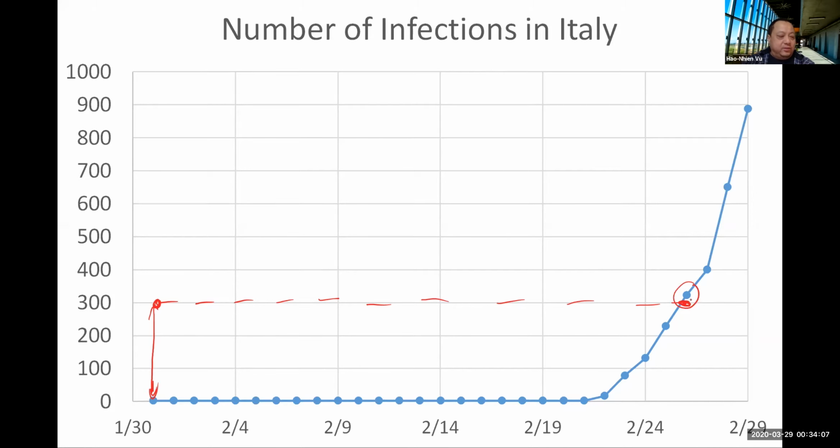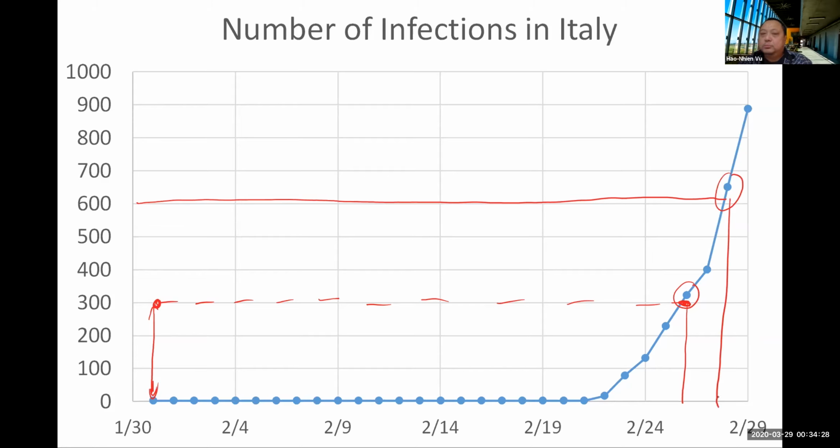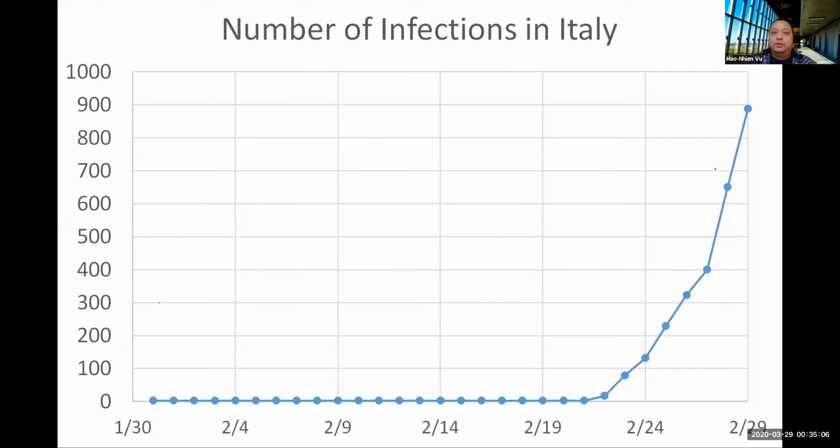February 26th is when they went over 300. And how long did it take them to go for the next 300? For the next 300, that is at 600, just 2 days later.